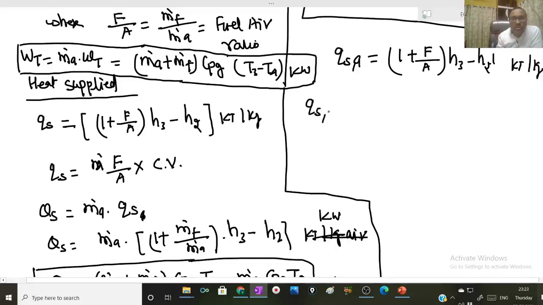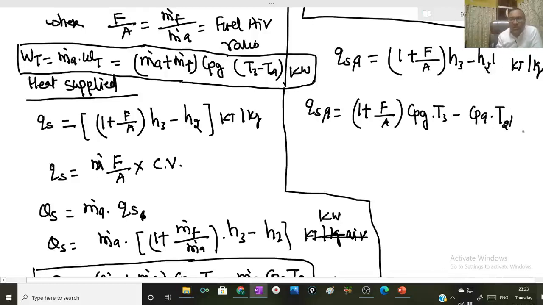So actual heat supplied will be (1 plus F by A) into Cpg into T3 minus Cpa into T2 dash. So total heat supplied will be m dot A into Q suffix SA.